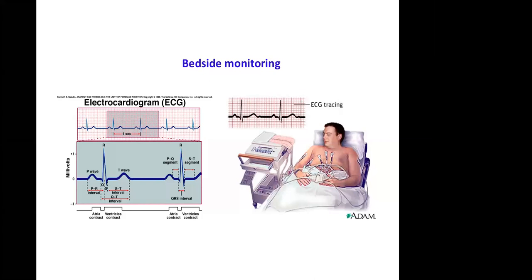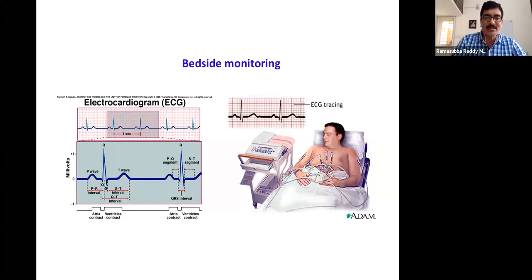This ECG recording is our bedside monitoring, and it is connected like this. But what we have to understand is, we don't have to go exactly for the wrist positions or whatever positions they place.